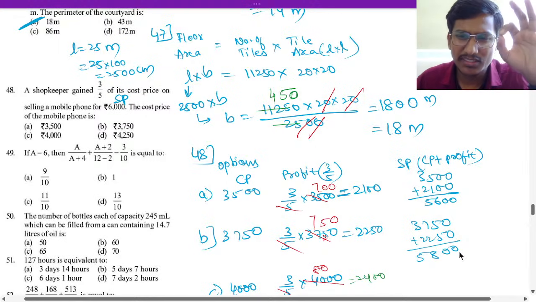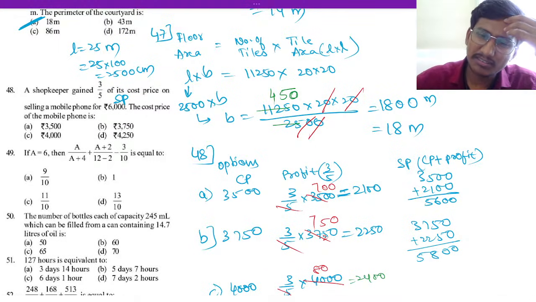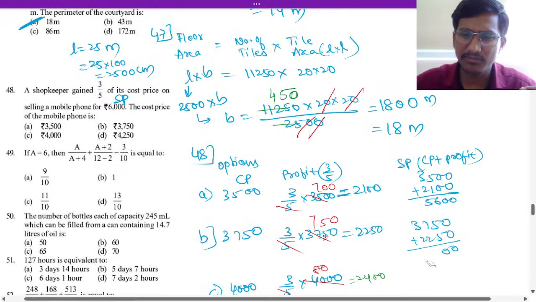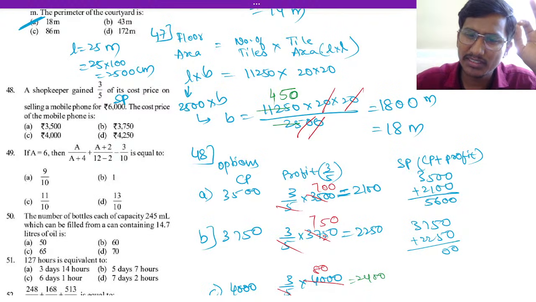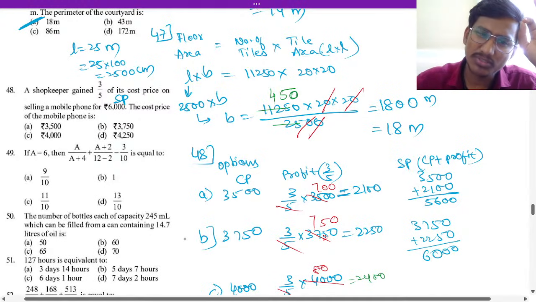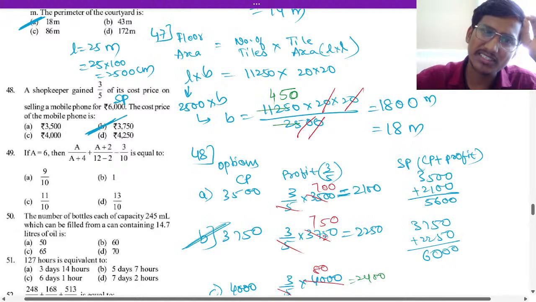2250, if you add 0 0 carry 1. Oh, here 10 will come, right? Sorry. So 6,000 will come. Option B is the correct answer, right? Yes, you will get 6,000. That is the answer. Option B is the answer here. Okay.